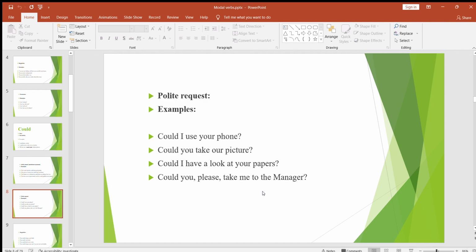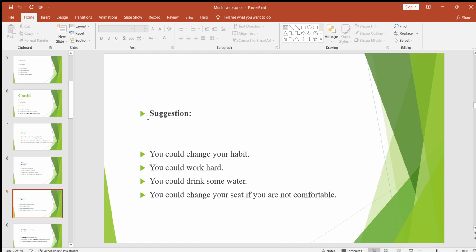Okay, let's move on to the next. And again, just like the way you use can for suggesting something, for suggestion you can use could also for the same purpose. I'm not going to spend so much time on this one. I think it is easy. For suggestion, you're just suggesting something to someone. You could change your habit. You could work hard. You could drink some water. You could change your seat if you're not feeling comfortable here. Okay, for suggestion you can use could.